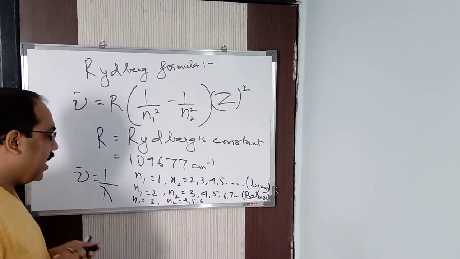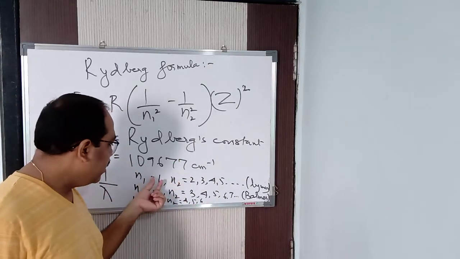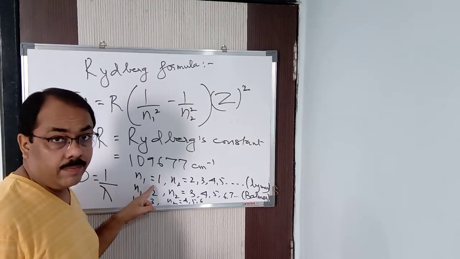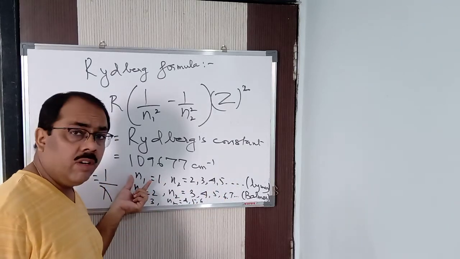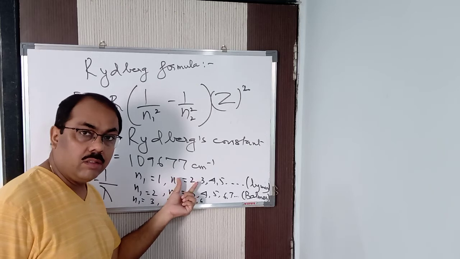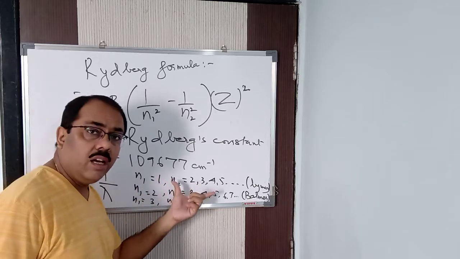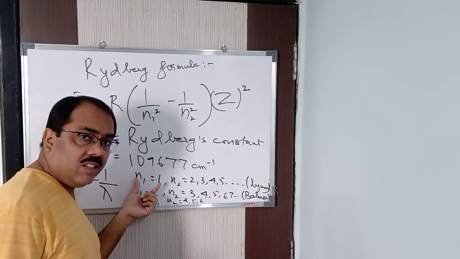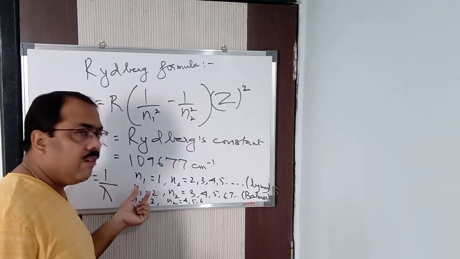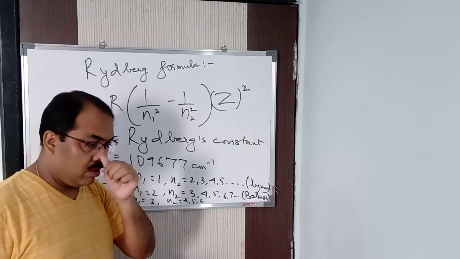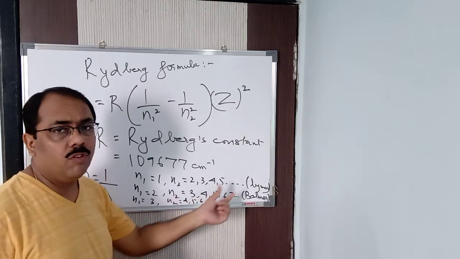So what you find is that for a given spectrum, the lower spectral line always remains constant. The variable is the higher one, N2. Again I repeat, N1 is a line in the lower spectral series and N2 is a line in the higher spectral series. For Lyman series, N1 is always 1, N2 will be 2, 3, 4, 5. For Balmer, N1 is 2, N2 will be 3, 4, 5, 6. For Paschen, N1 will be 3, N2 will be 4, 5, 6, in this way.